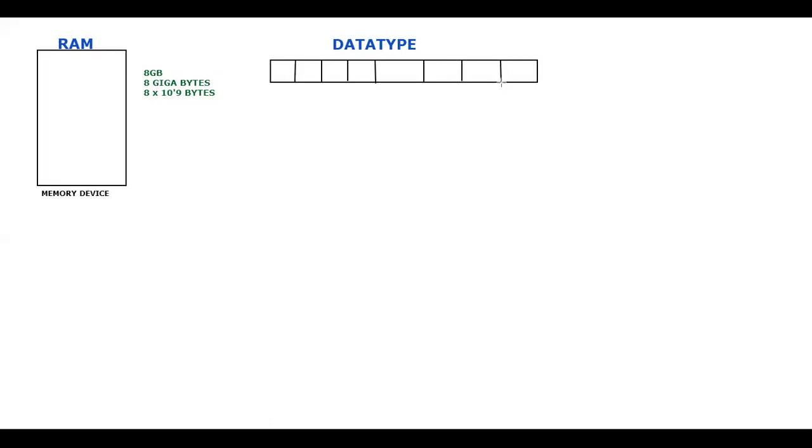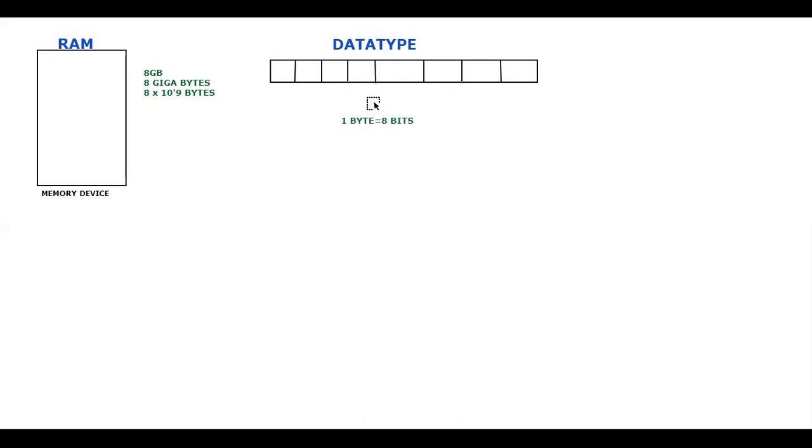This is what we are going to call a memory unit, the smallest memory unit. This is nothing but my 1 byte. But how many pieces are there here? 1, 2, 3, 4, 5, 6, 7, 8. Whatever each box you are seeing, this is what we are going to call a bit. So how many bits are there? Totally 8 bits are there. Can I call 1 byte equal to 8 bits? Yes.